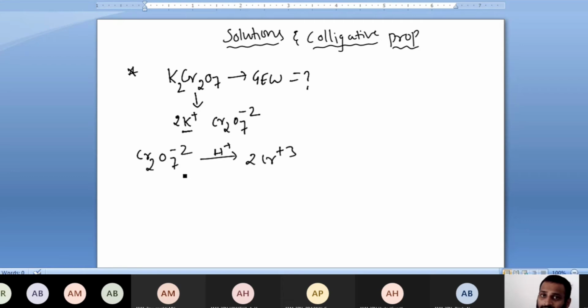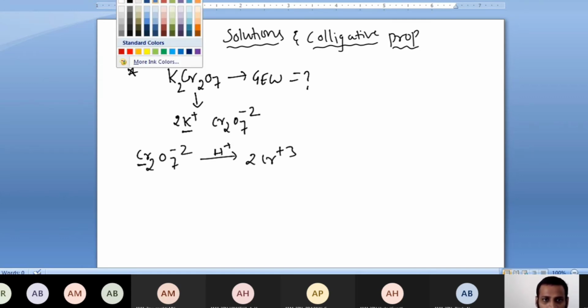The oxidation state of manganese changes from +7 to +4 in neutral medium or weak alkali medium. In strong alkali medium, it changes from +7 to +6. That change depends on the medium. So here also, the chromium oxidation state is changing from here to here. What is the chromium oxidation state here? If anybody has a doubt, I'll tell you.